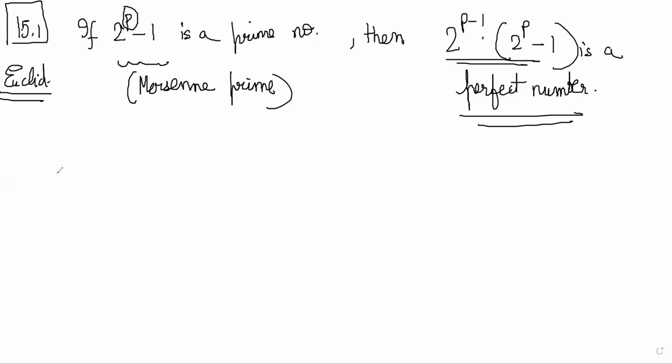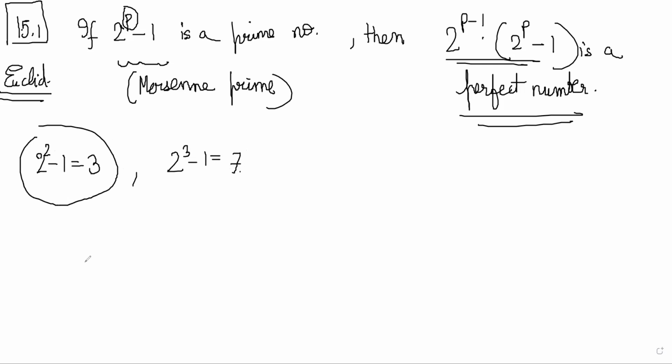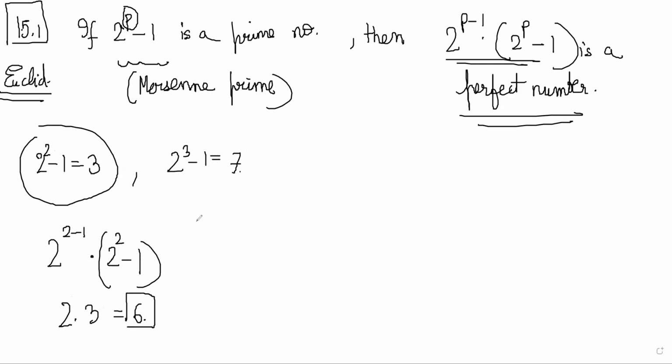So what are the first two Mersenne primes? 2 power 2 minus 1 is equal to 3. You also have 2 power 3 minus 1 is equal to 7, right? So if you apply it to the first Mersenne prime, then you should have 2 power 2 minus 1 multiplied by 2 power 2 minus 1. So that is simply equal to 2 into 3, which is 6, right? It's a perfect number. Here, what would I do? I would do 2 power 2 multiplied by 2 power 3 minus 1. So this is 4 into 7 is equal to 28.